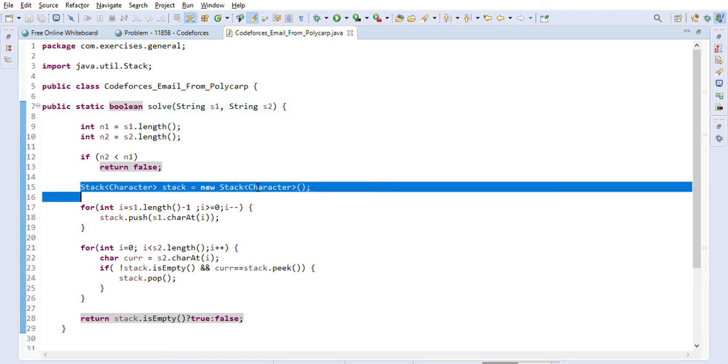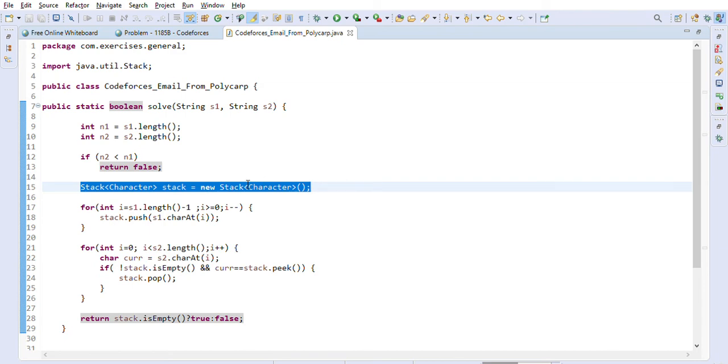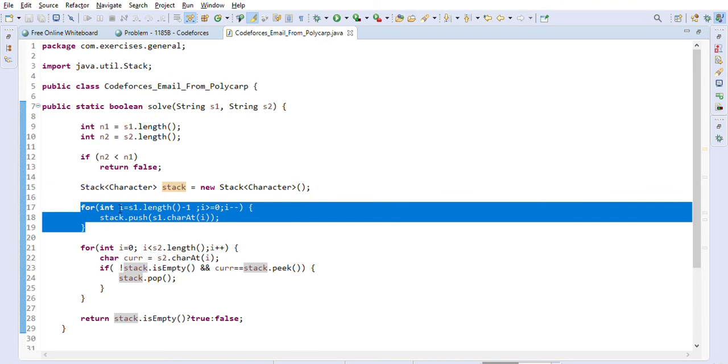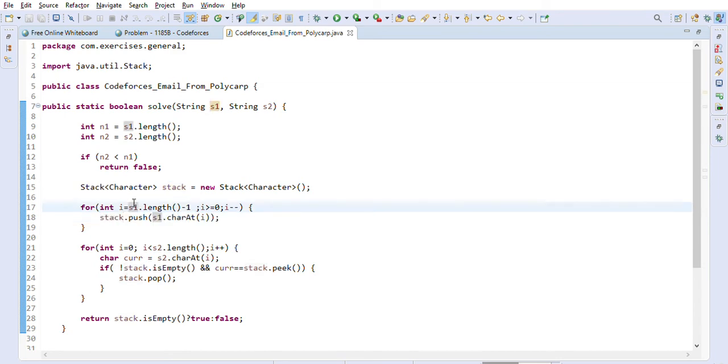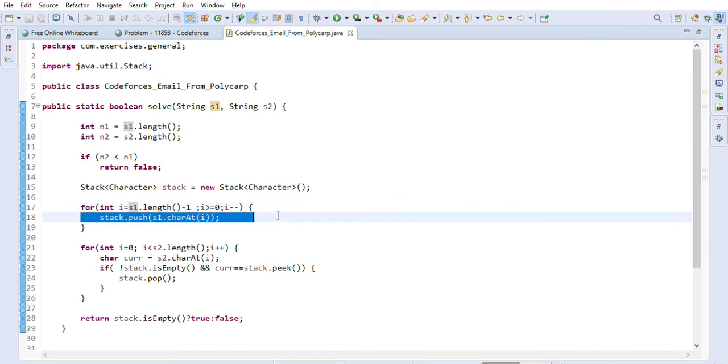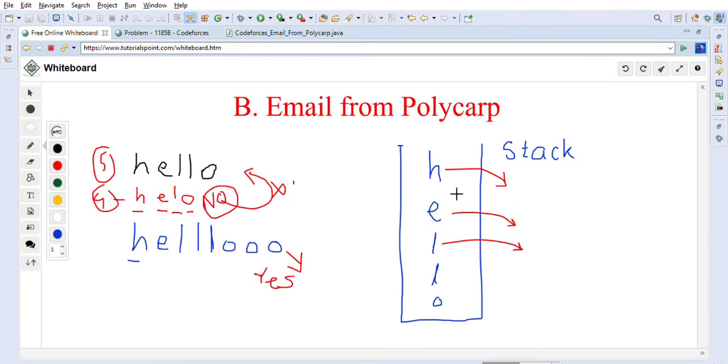After that we will create a stack of characters. Java's java.util has a Stack. So we will create a stack of characters, and we are going to iterate through the first string and push all the characters onto the stack, but we are going from the end. As you can see, we are starting from the end and going to 0, pushing all the characters into the stack. So the stack will look like this: we start from O and go to H. First O we push, then L, L, E and H, like that.